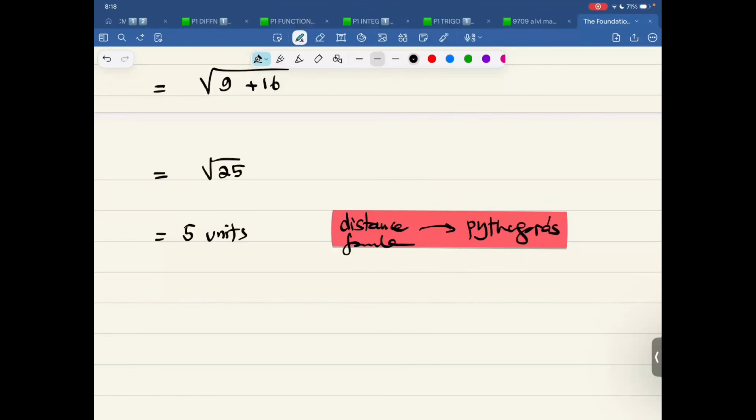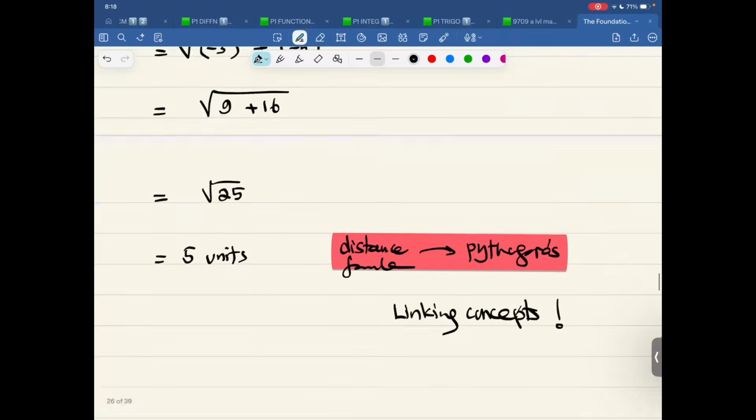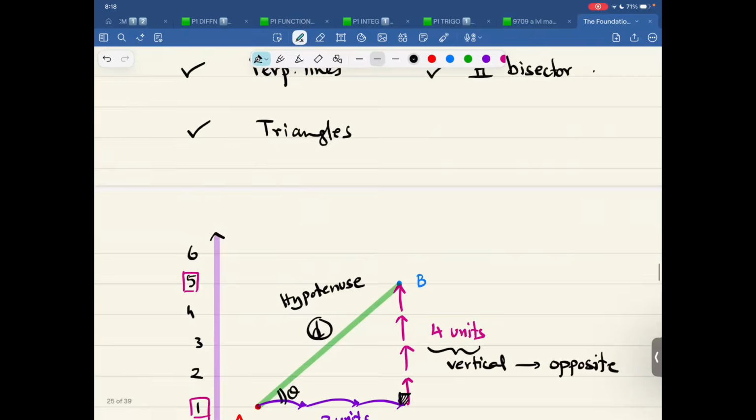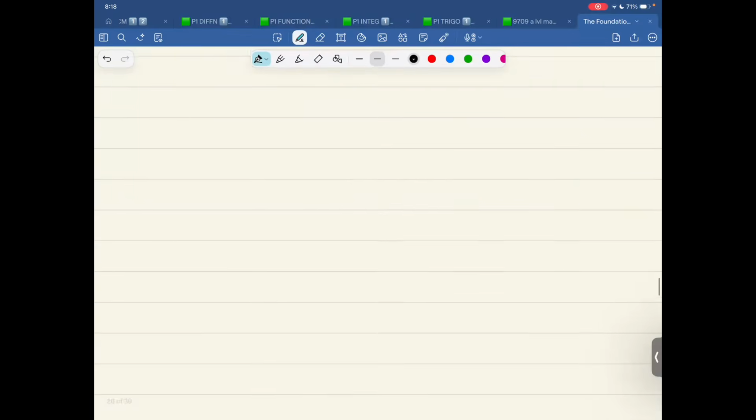Now remember, when we read the syllabus, that is linking concepts together. So many concepts would be linked in a similar manner. Got the idea? So now let's take this same example further.